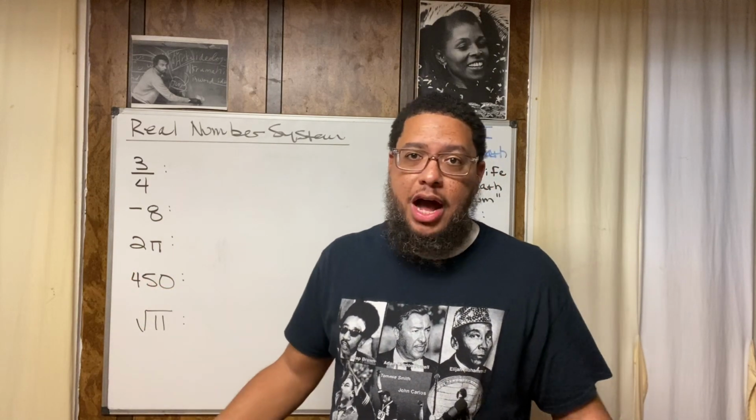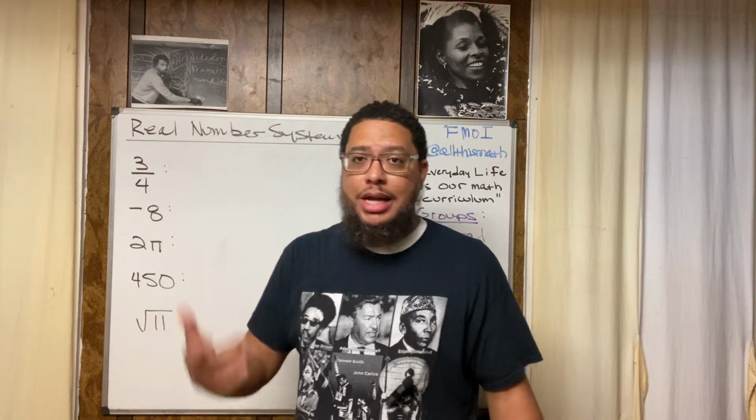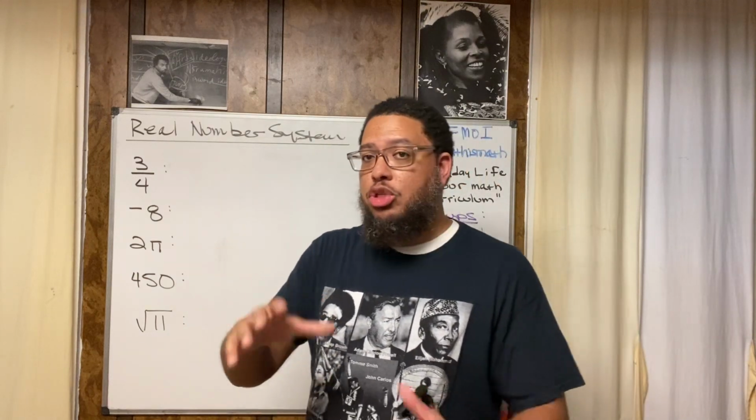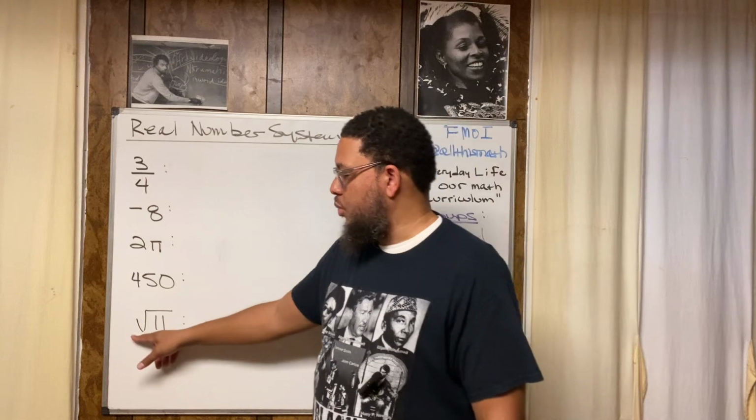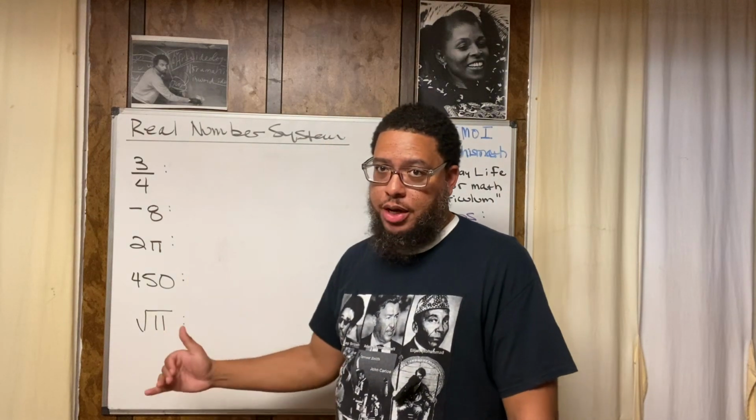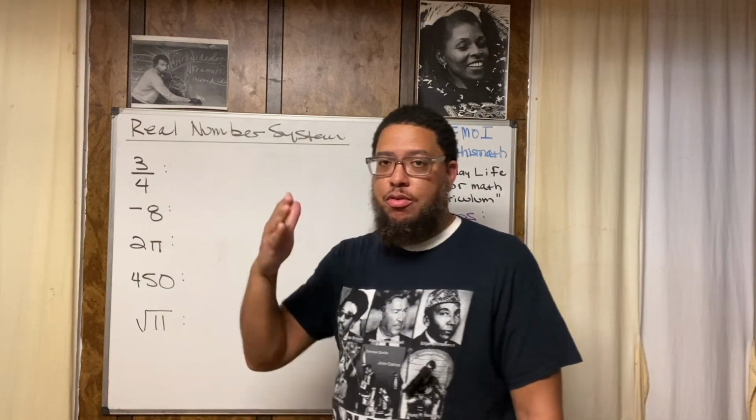25 is perfect because of 5. 36 is perfect because of 6. 49 is perfect because of 7. Right? Those are perfect squares. So if you ever take the square root of a number that is not a perfect square, that's irrational. And that's something for you to memorize.